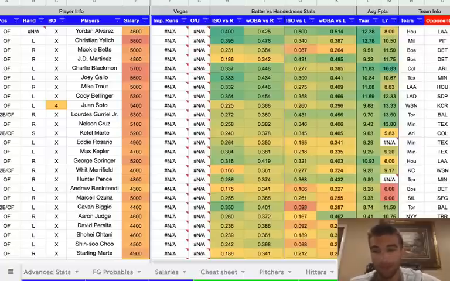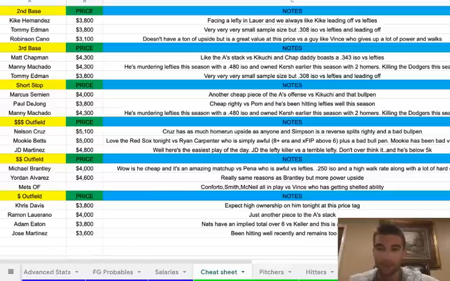So that's pretty bad. But his overall career numbers are really good versus lefties, but this season it's just not happening. So there might be some reason to get off him, but that's not really going to get me off of Mookie Betts. I do like him a lot, and plus he's going to see righties anyway in the bullpen. And it's Mookie Betts. And Ryan Carpenter is not like any other lefty. He is a bad lefty. He's basically batting practice, so still like Mookie. And then JD, I already talked about him. I'm not going to go in depth about that, but he's my favorite play of the night.